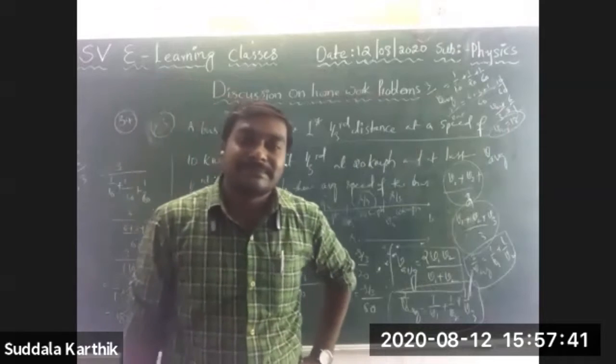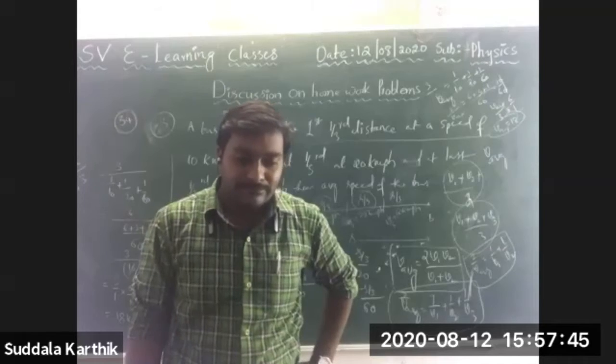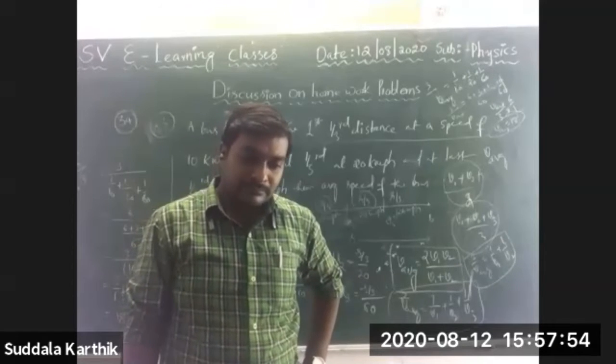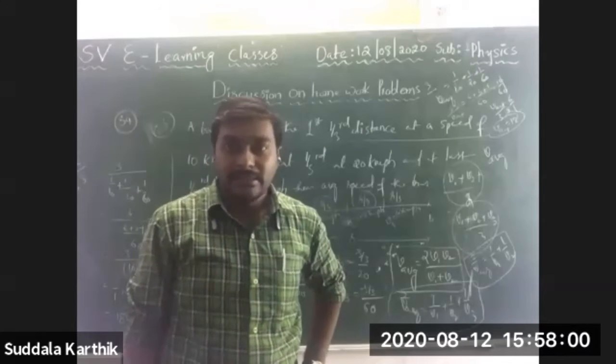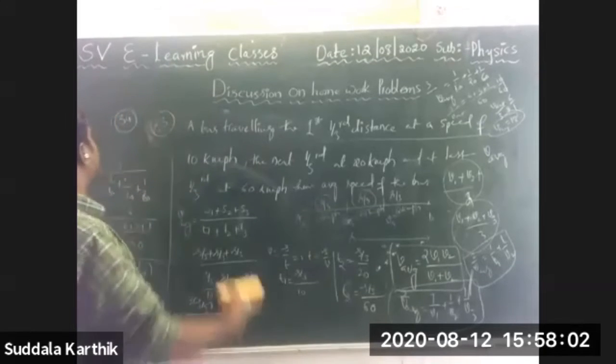Sir, a particle starts moving from rest under uniform acceleration. If it travels a distance x in the first 2 seconds and a distance y in the next 2 seconds, and y equals nx, then n equals what? They asked for the value of n. Yes, very good, we have to discuss this, Nana.